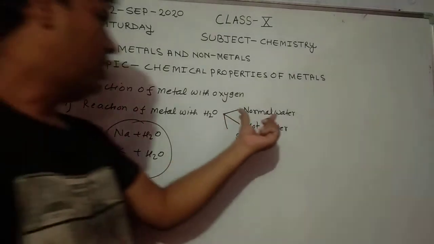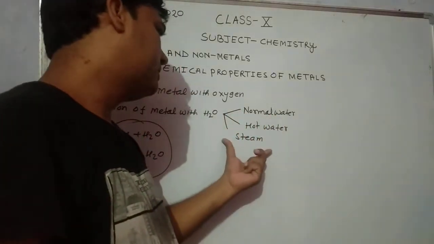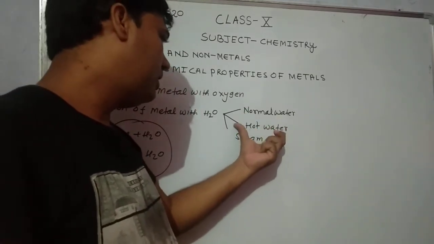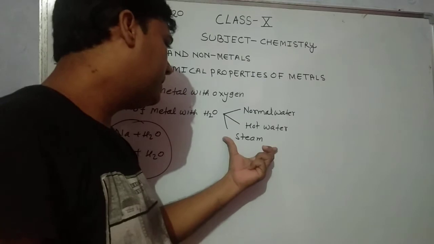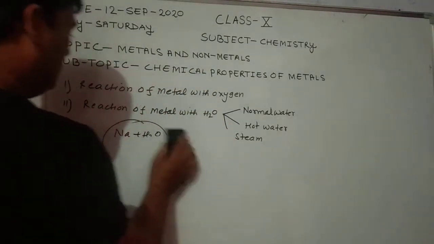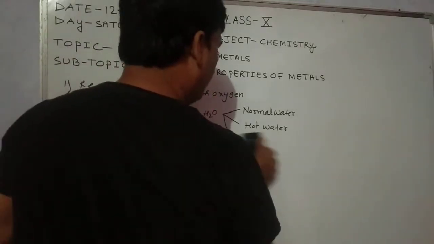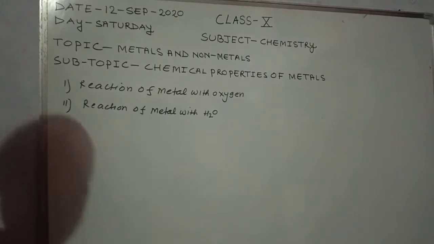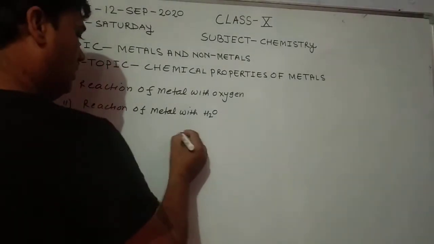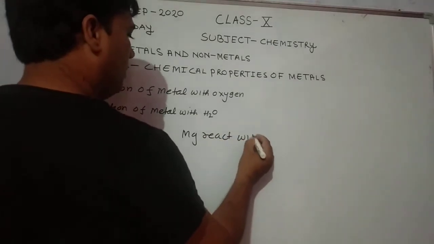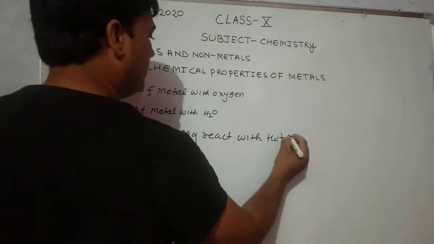Metals react with normal water, hot water and steam. Some of the metals react with normal water, some react with hot water and some react with steam. So sodium, potassium and calcium react with normal water, but magnesium reacts with hot water.